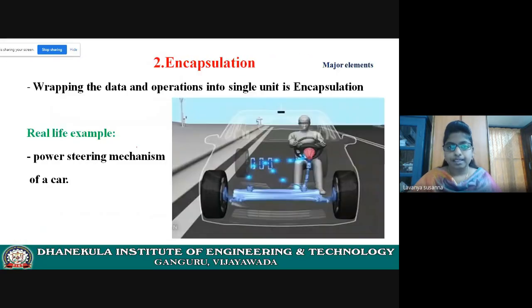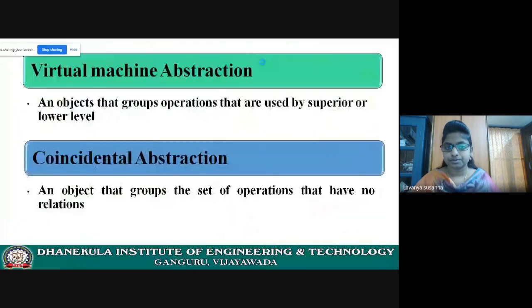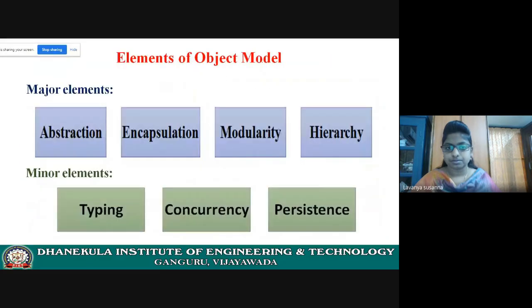Now, today's topic is encapsulation, the second major element. See, we are discussing major elements. Already this topic is completed. Abstraction is completed. The next major element is encapsulation. The next major element is modularity and hierarchy. We are going to discuss the remaining ones. Now let us see the major, essential element, encapsulation.